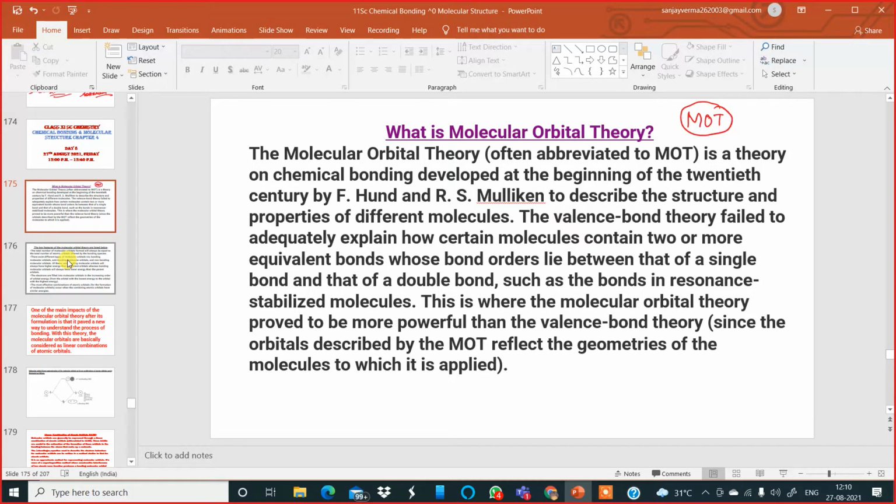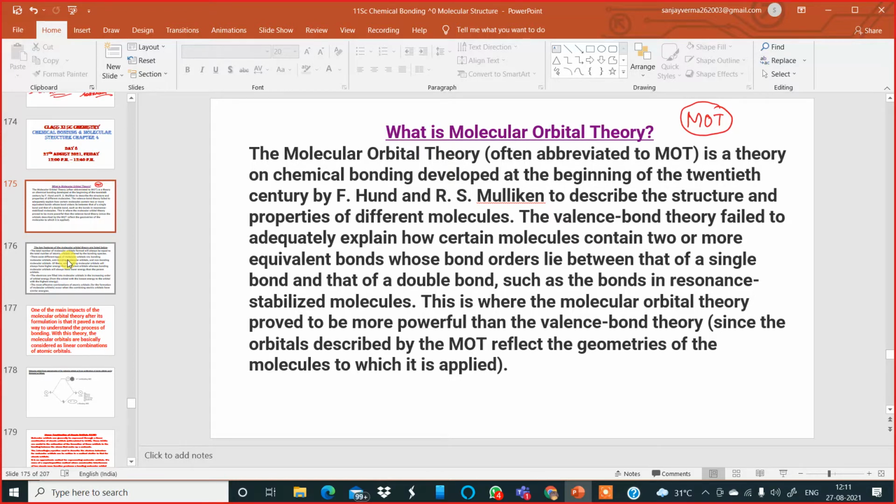It is a theory on chemical bonding developed in the beginning of the 20th century by two fellows, Hund and Mulliken, to describe successfully the properties of different molecules. Because the valence bond theory was a failure, these two fellows worked together to come to a very good theory, which is called molecular orbital theory.